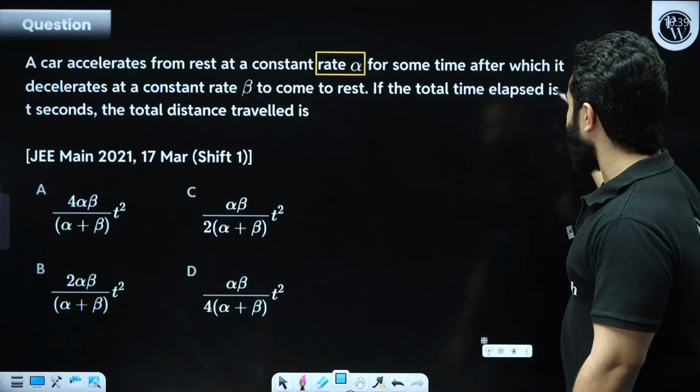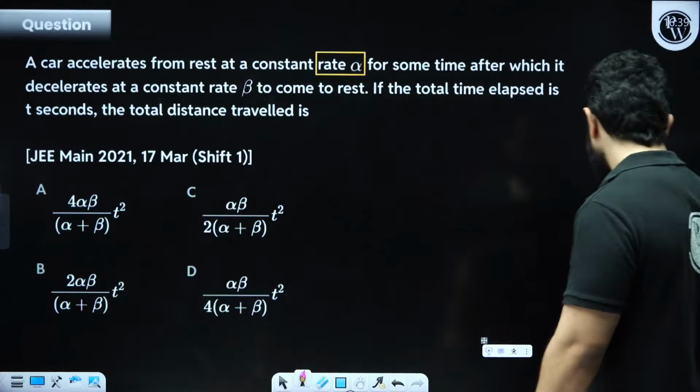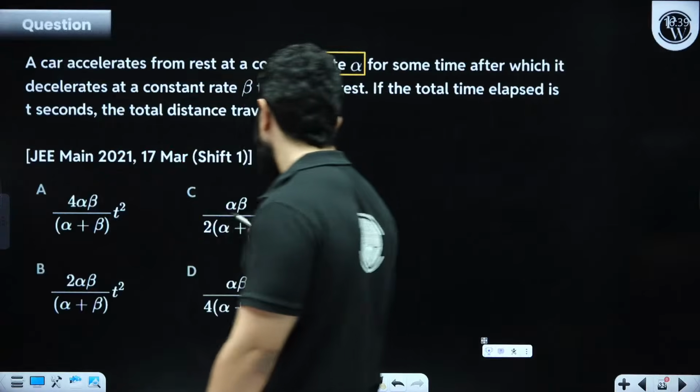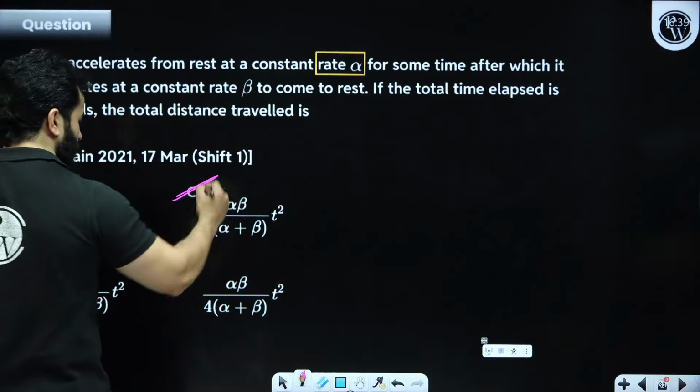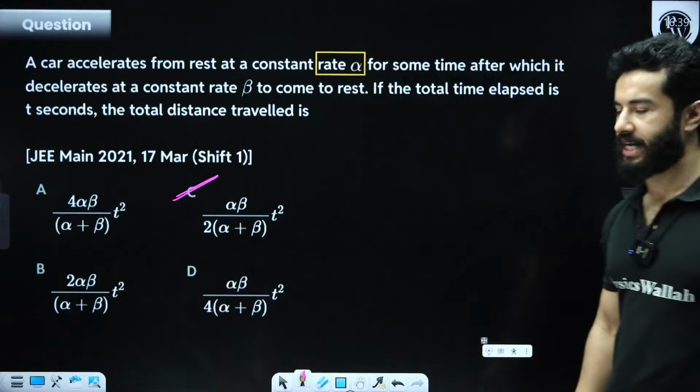If the total time elapsed is small t, the total distance traveled will be 1/2 alpha beta into t square divided by alpha plus beta. Save your time. Remember these tricks.